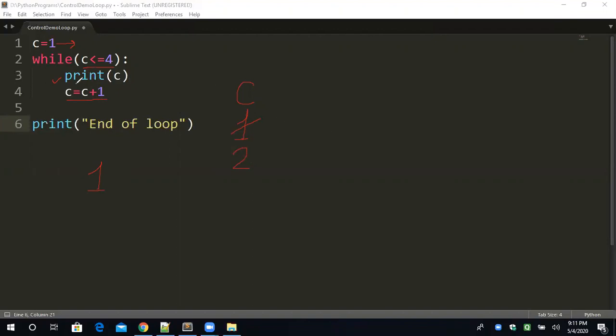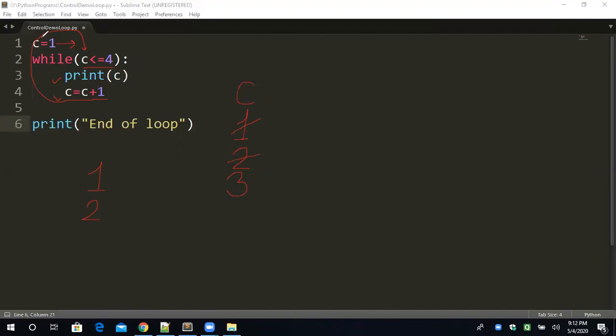After that, the control will again reach the condition. After executing all the statements, the control again reaches the condition. C is less than equal to 4. This time C is 2, and 2 is also less than equal to 4. That means the condition is true. So this statement will execute: print C, which is 2. After that, C equal to C plus 1 will execute, so C will be increased by 1, to 3.